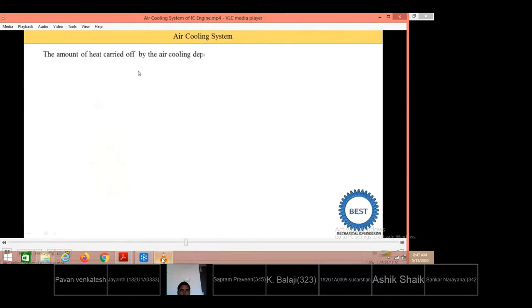Now, the amount of heat carried off by the air cooling depends upon the following factors. It generally depends on three factors.